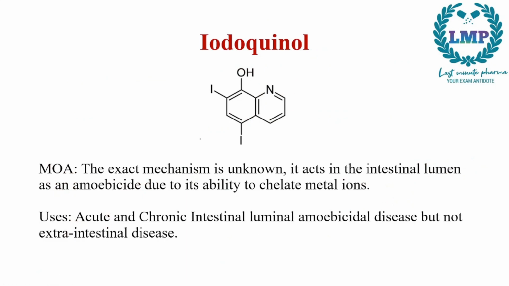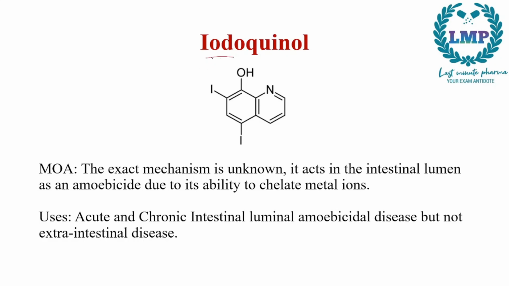Next we have iodoquinol. The exact mechanism is unknown, but it acts in the intestinal lumen as an amebicide, mainly due to its ability to chelate metal ions. It is used in acute and chronic intestinal luminal amebic diseases, but it's not used in extraintestinal disease.